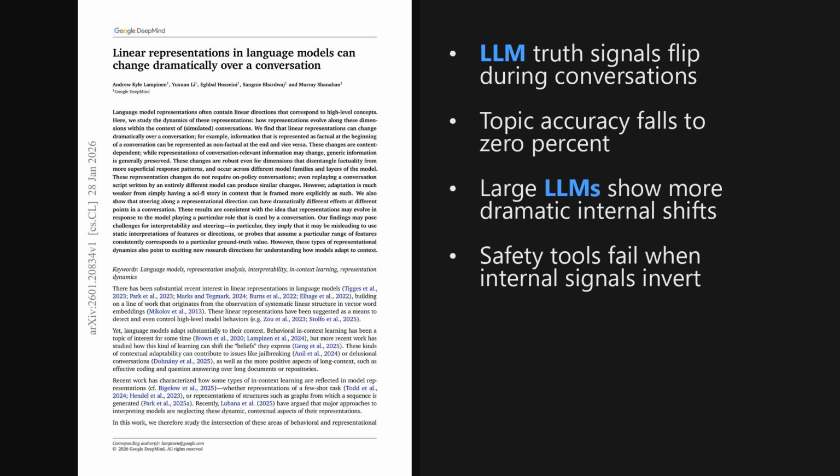Today, we're looking at a paper from the Hugging Face trending list, published on January 28, 2026, just 2 days ago. It finds that the linear representations large language models use for concepts like factuality can actually flip completely during a conversation, meaning a statement represented as true at the beginning might be represented as false just a few turns later. The paper is titled, "Linear representations in language models can change dramatically over a conversation." And as we'll see, these results suggest that relying on static probes for safety or lie detection might be far more risky than previously thought.